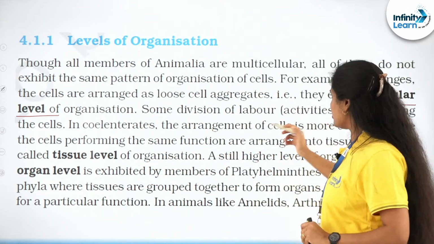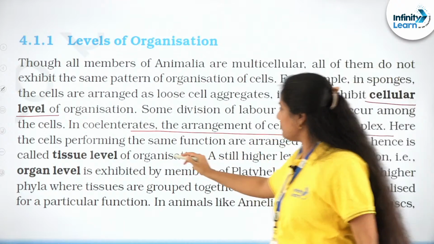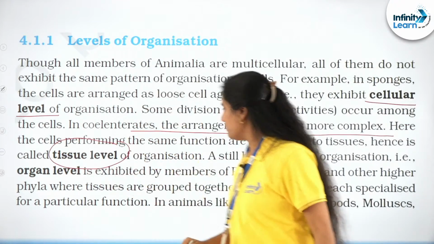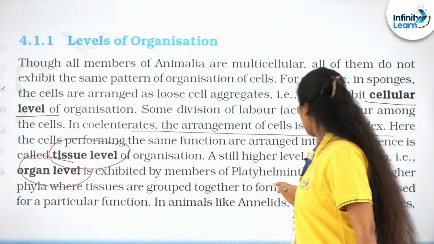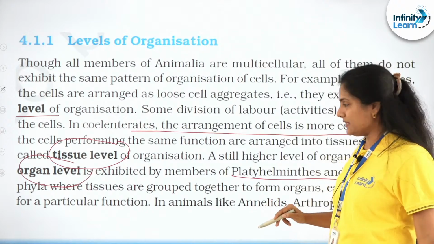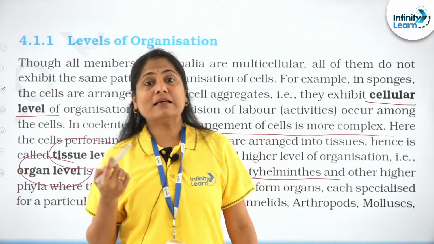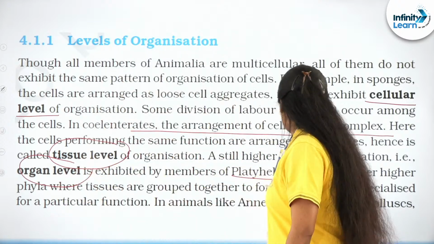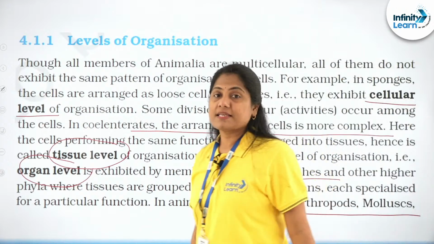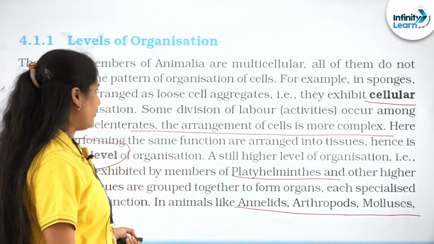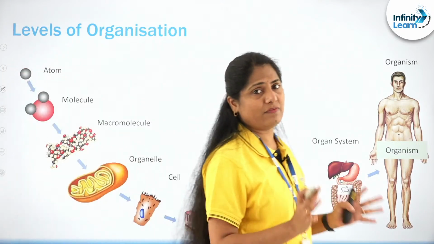So that's my question. Then in coelenterates, the arrangement of cells is more complex. It becomes what? The tissue level. Further level of organization is organ level. Where do we find this? In Platyhelminthes. And then we have more advanced organ system level. Organ system level is something that you will find in annelids, arthropods, mollusks, the chordates, all the higher level of organization. So that is one diagram that helps you to understand everything in us.